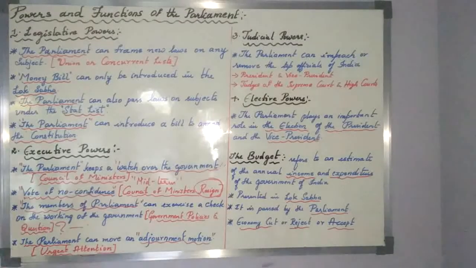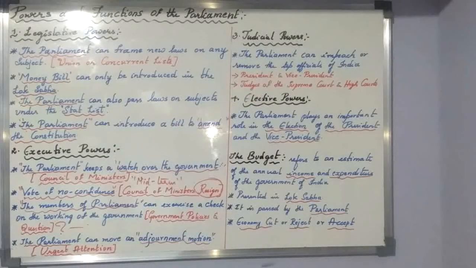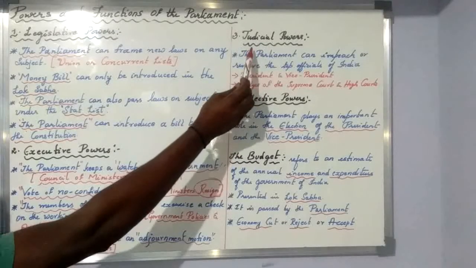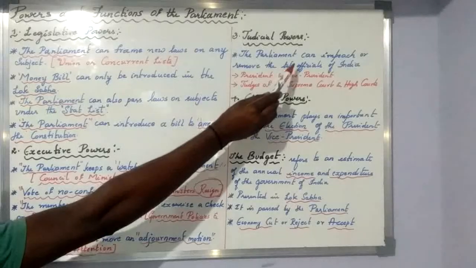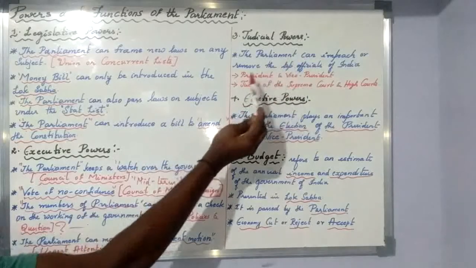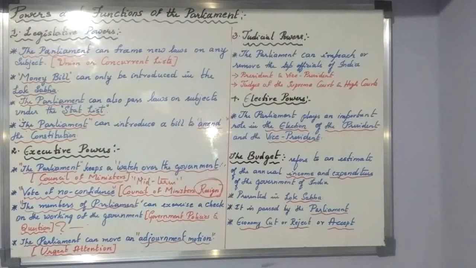Next we are having judicial powers. The judicial power is nothing but that the parliament can impeach, that is, remove the top officials of India. We are having top officials in India like the president, vice president, judges of the Supreme Court and High Court, election commissioner, and the auditor general of India.